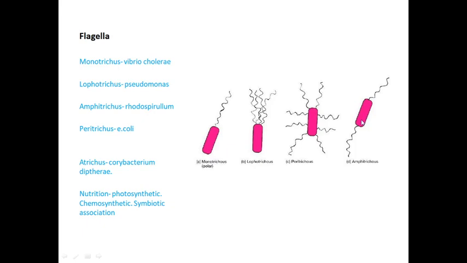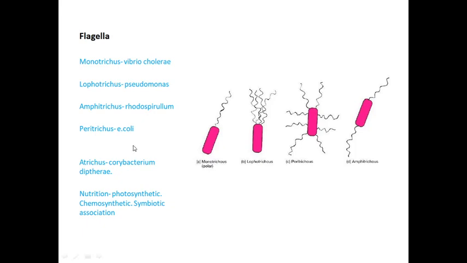Amphitrichous means flagella present at both ends. Peritrichous means flagella present all over the body. Atrichous means without flagella. For example, for monotrichous, Vibrio cholerae; for lophotrichous, Pseudomonas; amphitrichous, Rhodospirillum; peritrichous, E. coli; and atrichous, Corynebacterium.